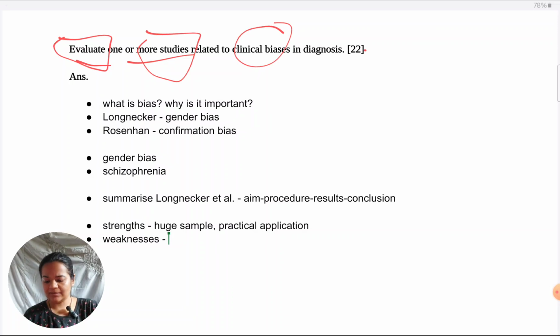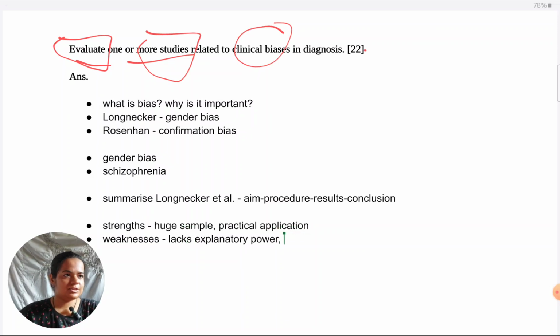In terms of weaknesses, of course, it is a meta-analytic study, so the weakness is going to be that it's not explanatory in nature, like it lacks explanatory power. In the sense that why are males being represented more than females? It's just an observation that that is the case. There is skew towards males. But why is it exactly happening? We cannot find out by just a meta-analysis study which just mainly looks at effect sizes and tells us, okay,